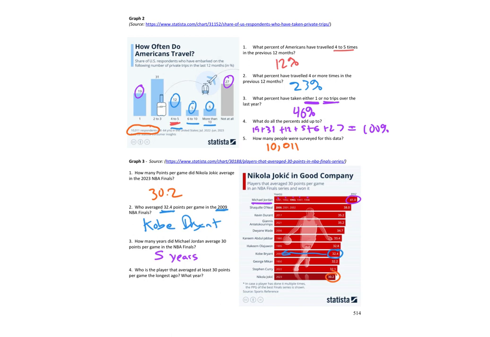Who's the player that averaged 30 points per game the longest ago in the finals? Let's find the oldest year here. '91's pretty old. Let's see, 1980, 1995, oh, there it is, 1950. George Mikan. George Mikan in 1950. Okay, next page.